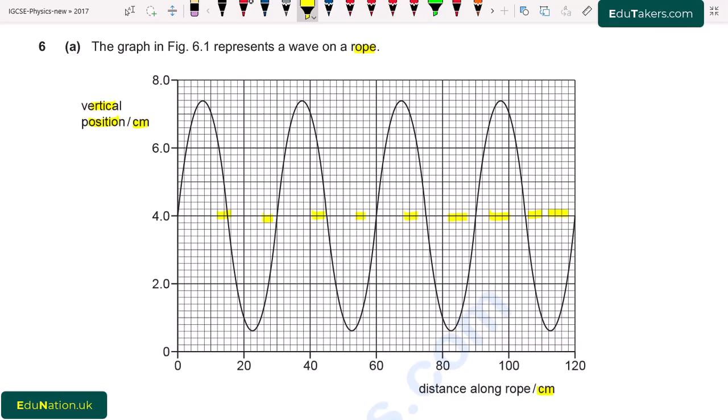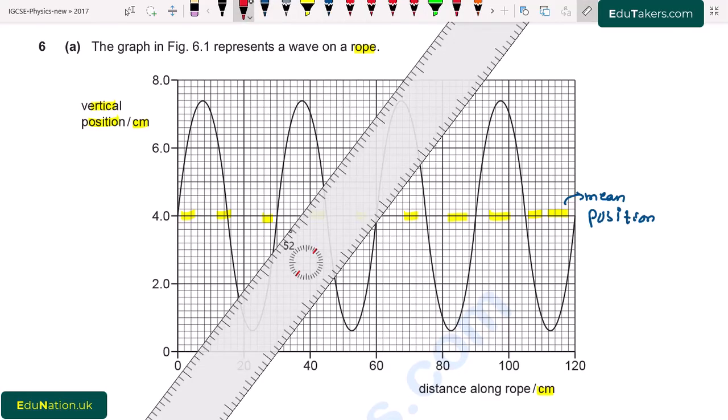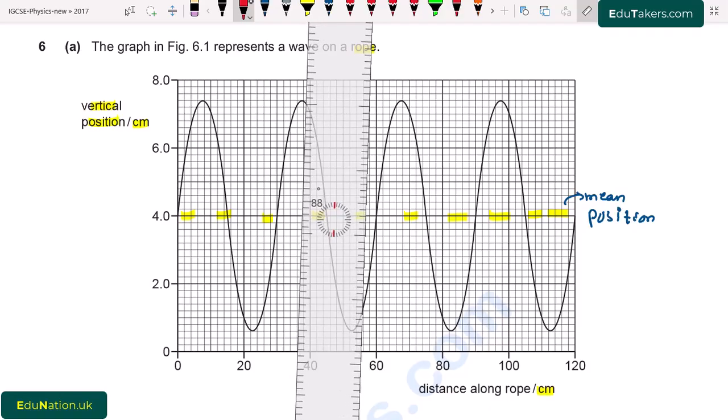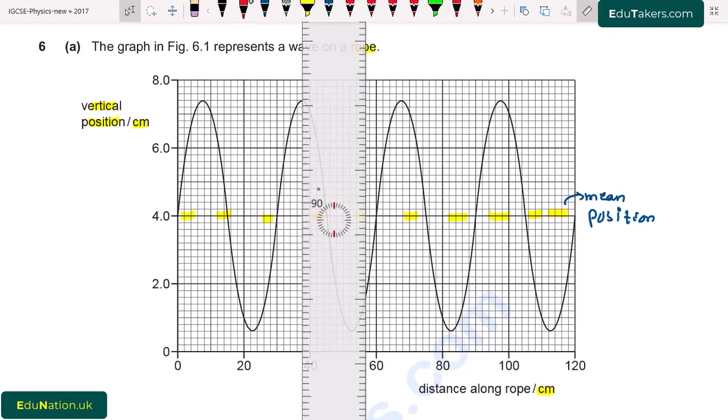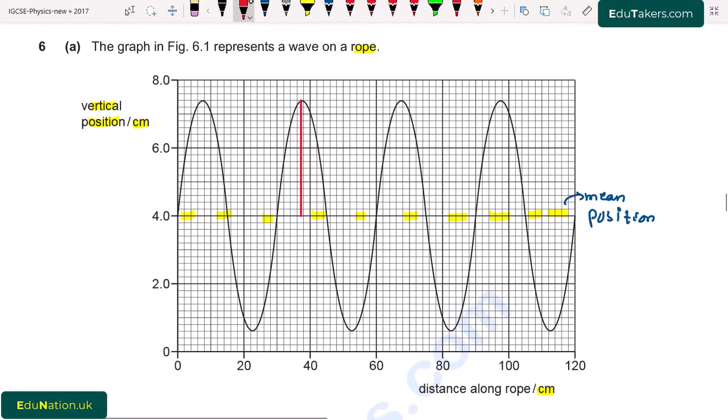So we have to take the maximum distance from the mean position. I take a ruler and measure this distance. First of all, I draw this. It will be this distance. On all the waves, this distance is basically equal to amplitude. On the vertical axis here is 4.0 and it is 6.0. So the distance from this to this point is basically 2.0 centimeter.